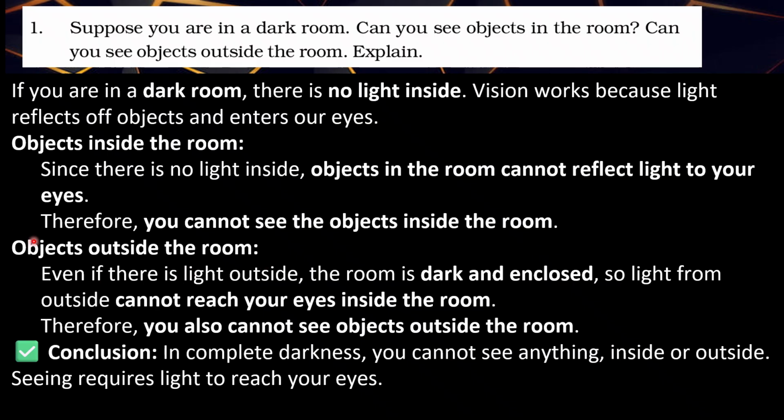Objects outside the room. Even if there is light outside, the room is dark and enclosed. So, light from outside cannot reach your eyes inside the room. Therefore, you also cannot see objects outside the room. Conclusion: in complete darkness, you cannot see anything, inside or outside. Seeing requires light to reach your eyes. The ray of light from the reflection should fall on your retina. Then only you can see.